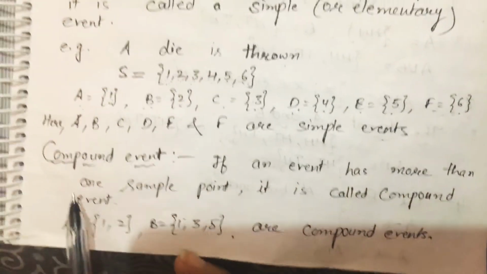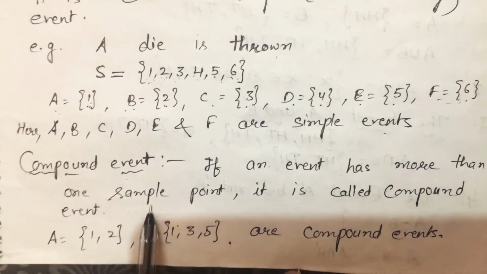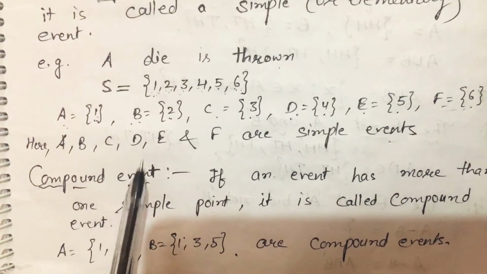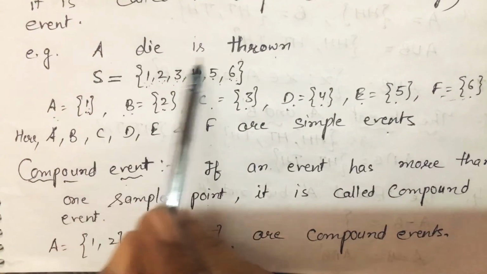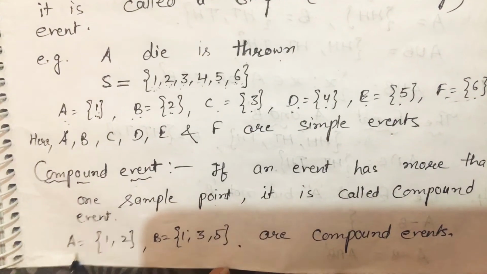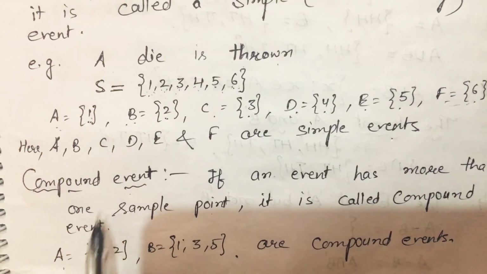Now what is a compound event? If an event has more than one sample point, it is called a compound event. Suppose I take the same example: a die is thrown, then the sample space is 1 2 3 4 5 6. Let A be the event of getting a number less than 3, then 1 and 2 will come in this.